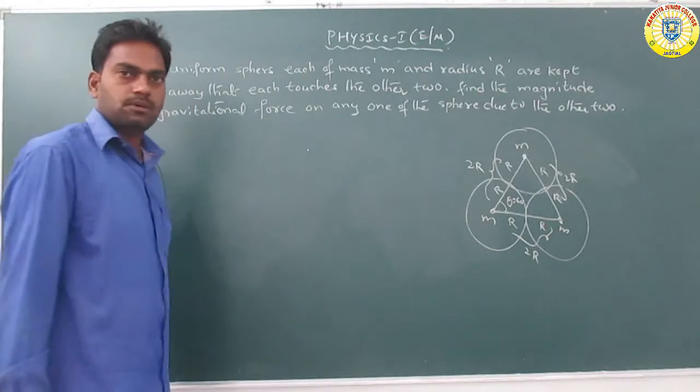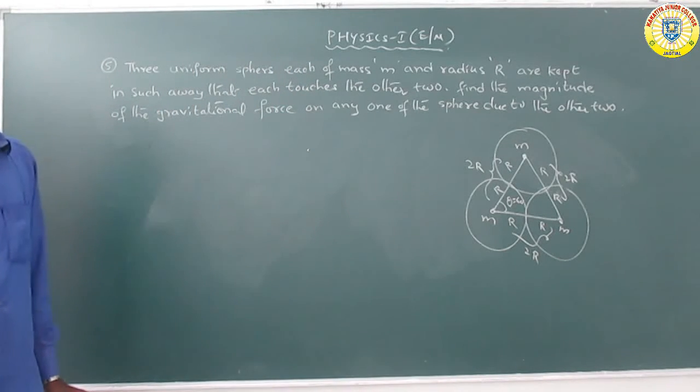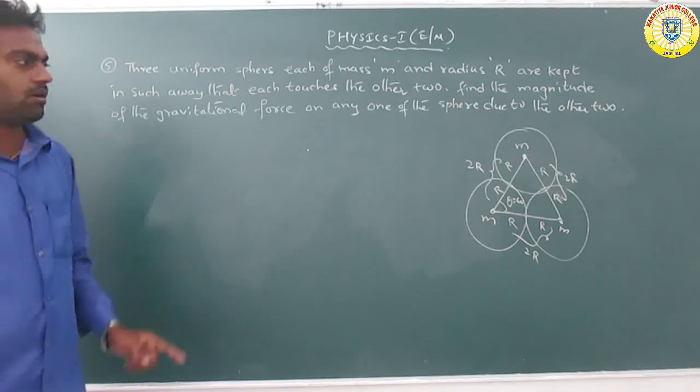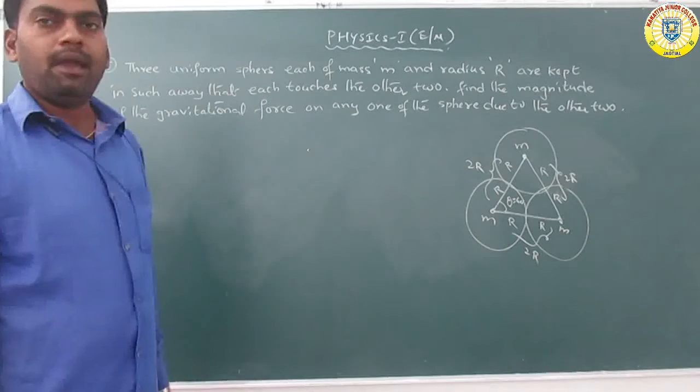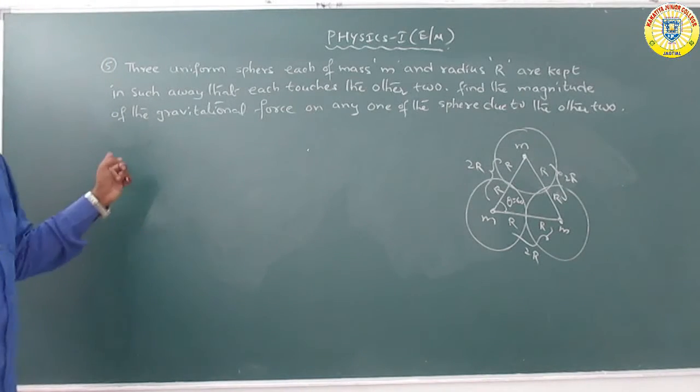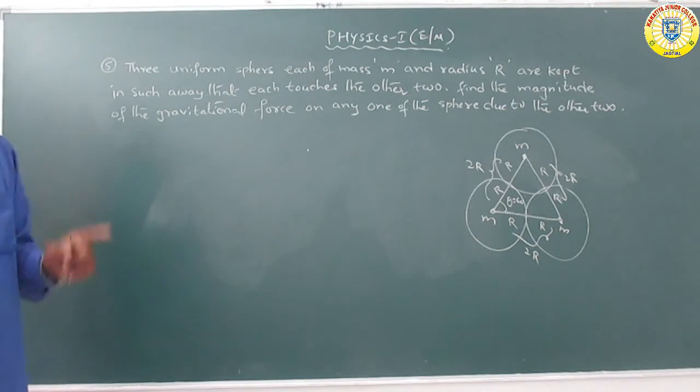So three masses m, each touching the other. Find the magnitude of the gravitational force on any one due to the others.